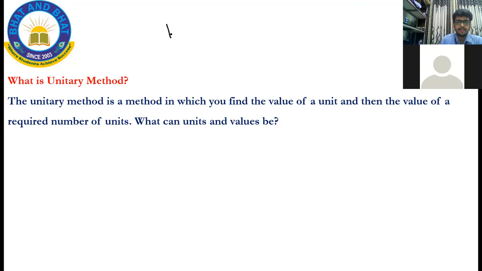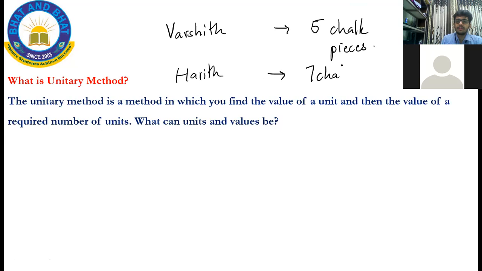Suppose I give Varshit 5 chalk pieces, and I give Harith 7 chalk pieces, and the cost of these 5 chalk pieces is, let me say, 2 rupees. What is the cost of the chalk pieces in Harith's hand?